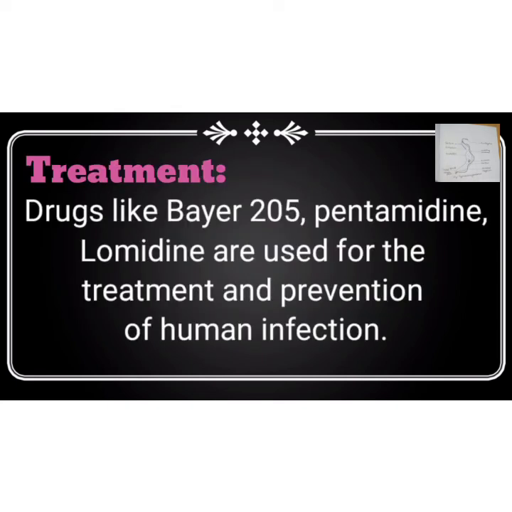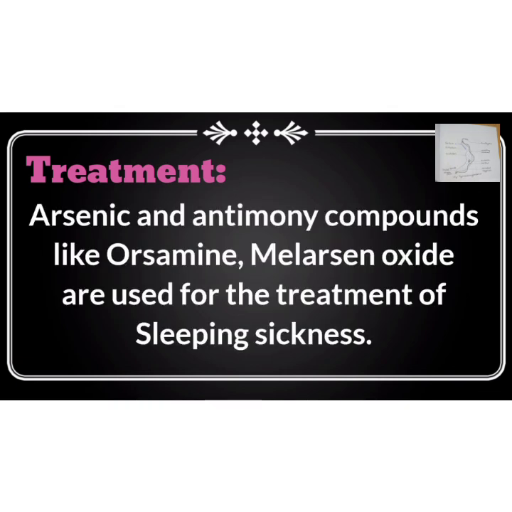For treatment, drugs like Bayer 205, pentamidine, lomidine, or tryparsamide are used for treatment and prevention of human infection. Arsenic and antimony compounds like orsamine and melarsen oxide are used for the treatment of sleeping sickness. This is the life cycle of Trypanosoma gambiense.